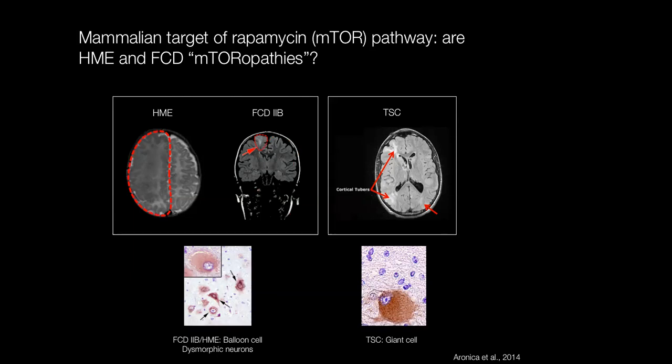In addition, if you look at abnormal brain tissue and look at markers of mTOR activity, in all three of these diseases, you'll see an abnormal increase in mTOR activity in the brain of patients. One thing to note is that both hemimegalencephaly and focal cortical dysplasia are what we refer to as focal brain malformations. This means that only a part of the brain is abnormal when we look at it by imaging or by histopathology, as opposed to all of the brain. So another thing that we wondered is whether FCD and HME might be caused by mutations that affect only a part of the brain, and these are what are known as somatic mutations.